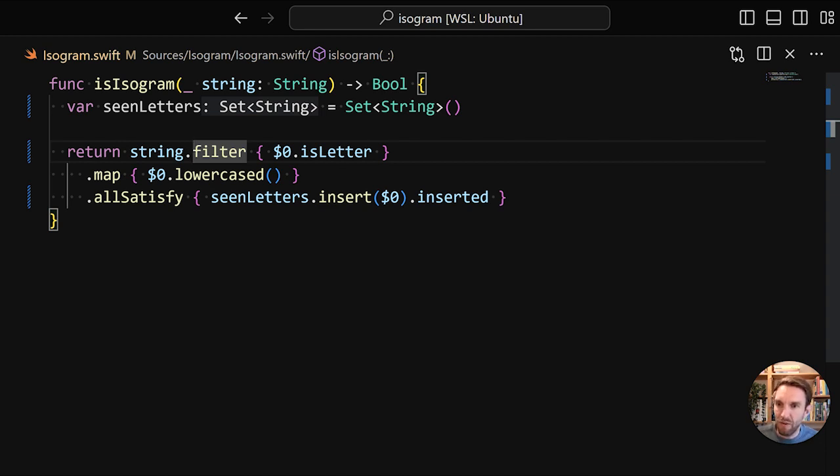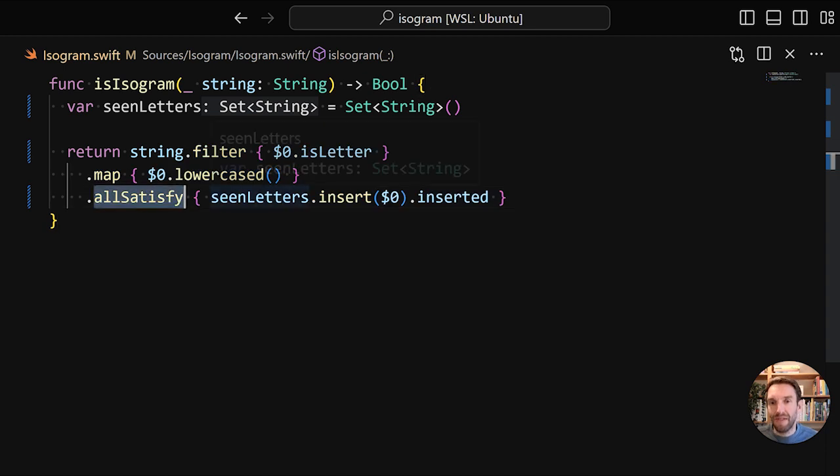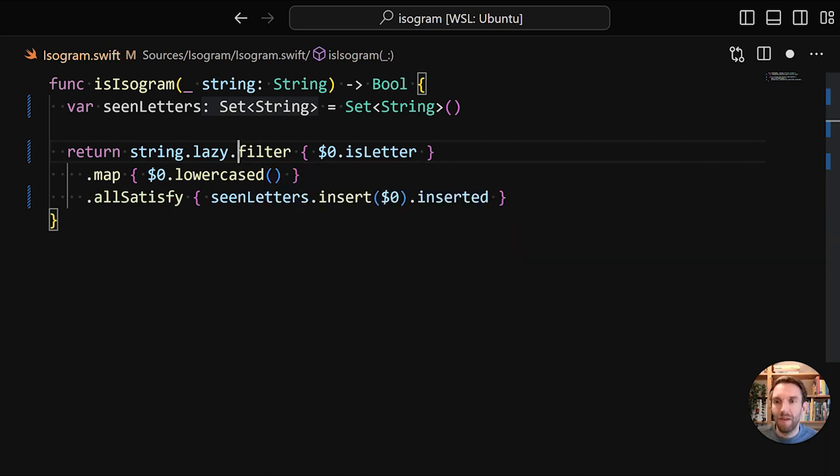So you can think about this in a couple of ways, but the best way to think of it is that you have these three things in a row. So you're going to apply the filter, then apply the map, and then check this function. And if that all is valid, then you're going to process to the next element, etc. So many languages have this, and in Swift it's incredibly easy to use. We're going to just do lazy dot. And with just that little change, our code is becoming incredibly better performant, especially for big collections.